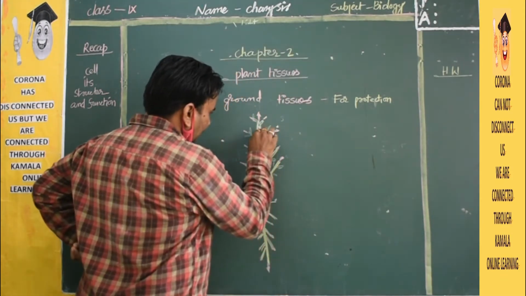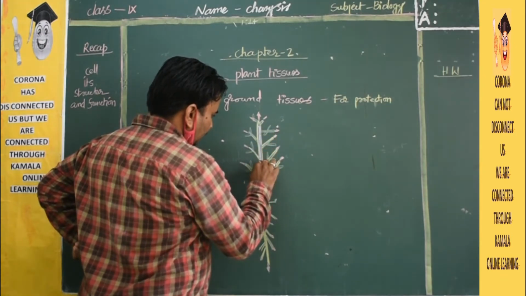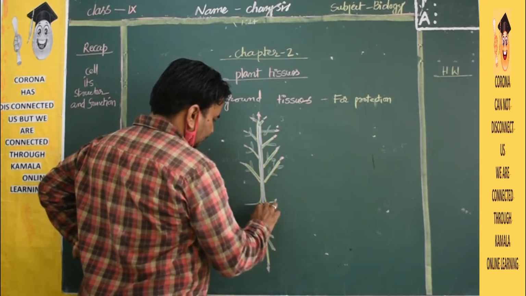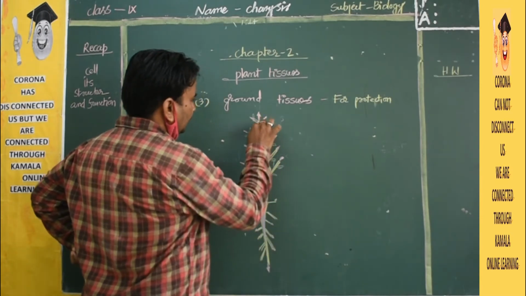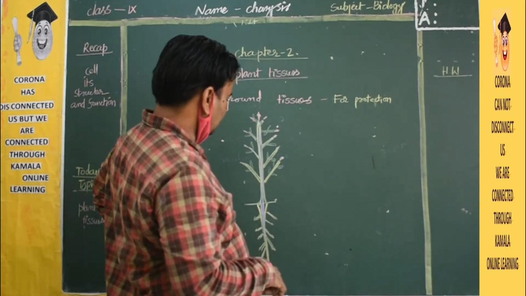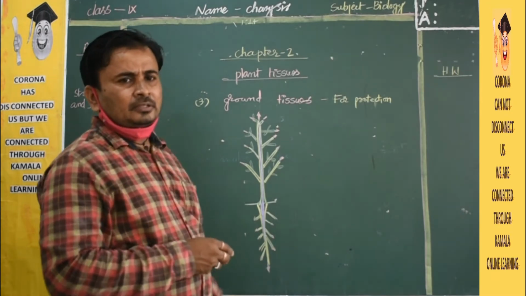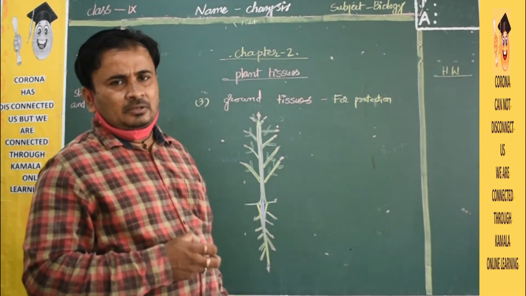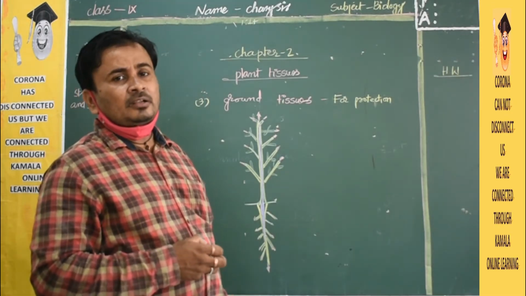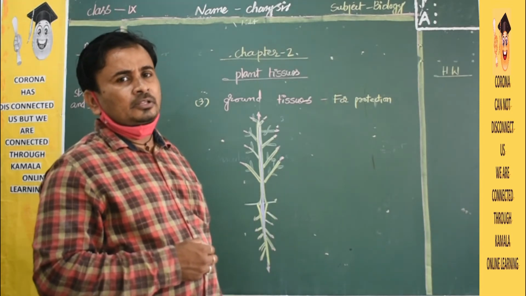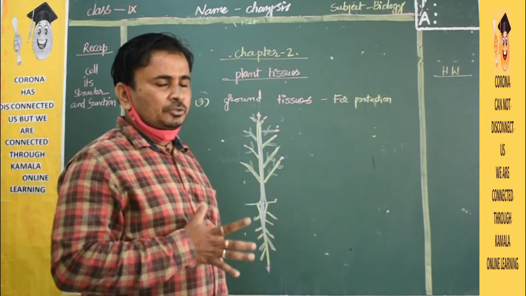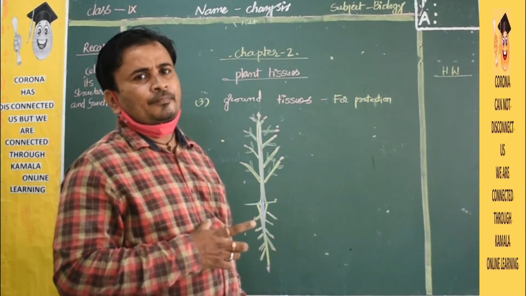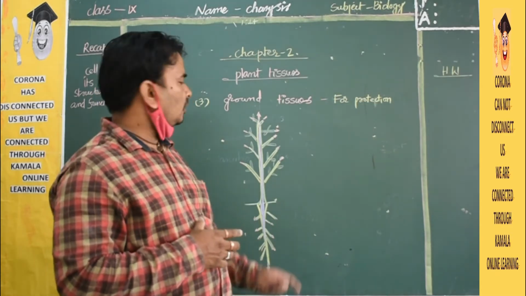So in the middle of the stem and the middle of the root, what will be there? Ground tissue will be there. It is a hard layer, a hard substance present in the middle of the stem or the root. Very hard, dead tissues. Those are called ground tissue.